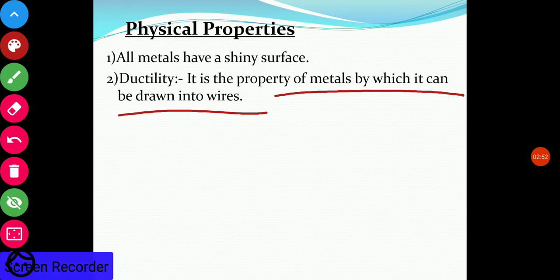So metals are ductile because we can draw wires from metals. Just like all the connecting wires or electrical wires, they are made up of metals. Iron or copper are metals, and metals have the property to be drawn into wires. So that is why we use metals for electrical wires.